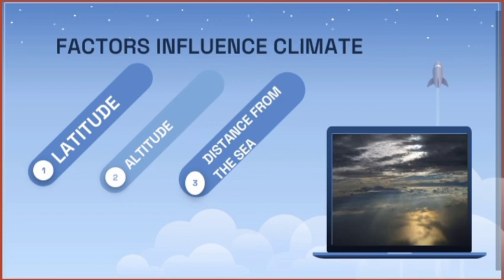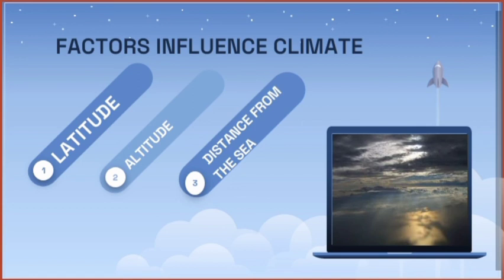The next is altitude. It is the height from the sea level or from the ground level. For example, if the height increases, the temperature decreases. If the height decreases, the temperature increases. For example, if we go to a mountain top like Ooty, Kodaikanal, the temperature will be low. If we come down to Trichy or Dindigul, the temperature will be high. If we go inside the earth it will be very high.